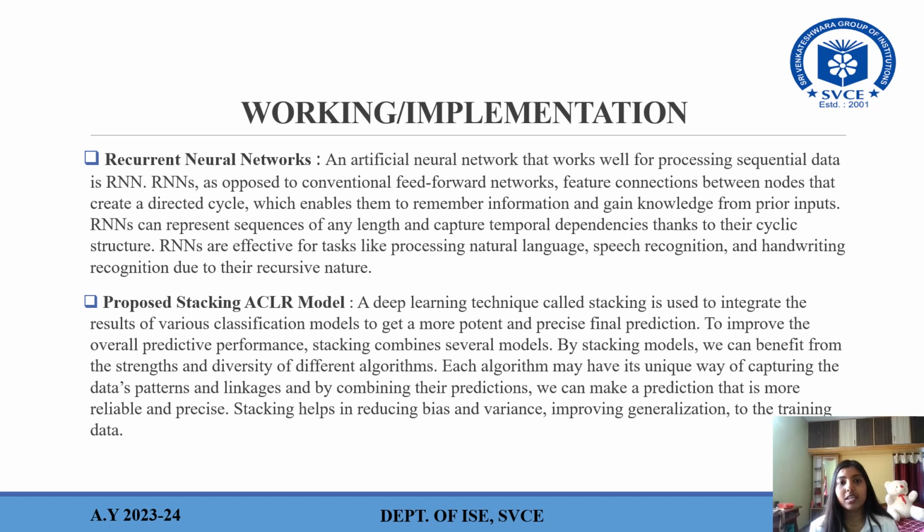Recurrent neural networks. An artificial neural network that works well for processing sequential data is the RNN. As opposed to conventional feed-forward networks, RNNs feature connections between nodes that create a directed cycle, which enables them to remember information and gain knowledge from prior inputs. RNNs can represent sequences of any length and capture temporal dependencies thanks to the cyclic structure. RNNs are effective for tasks like natural language processing, speech recognition, and handwriting recognition due to their recursive feature.